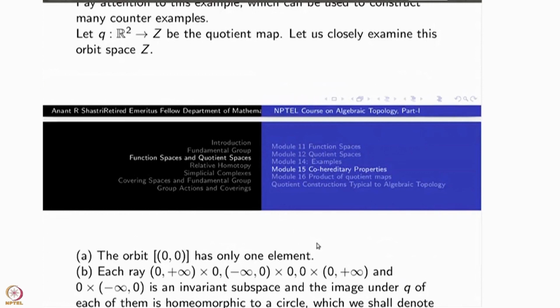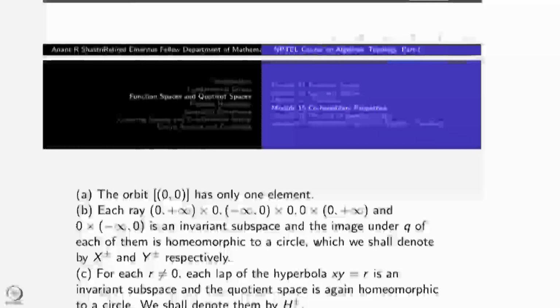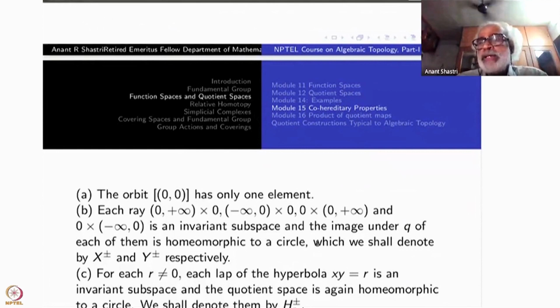What are the quotients of this one? What is the image of this one? So I claim that the image of each of them is a circle. Just examine one of them, the argument is similar. What happens to 1? 1 will go to 2, 4, 8. On this side, it will give 1/2, 1/4, 1/8, and so on.